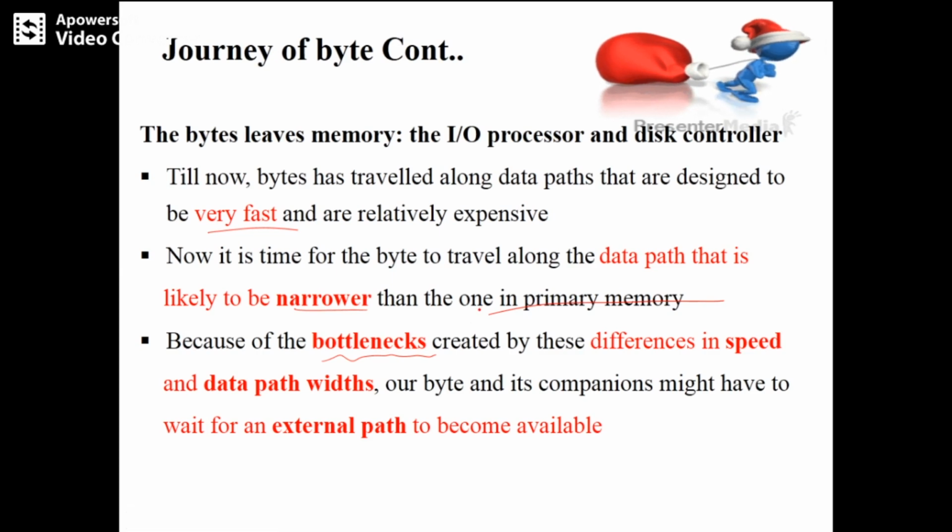What do we mean by bottlenecks? They are created by differences in speed and data path widths. So your data path will not be the same as before, and there are speed differences. Our byte and its companions might have to wait for an external path to become available.